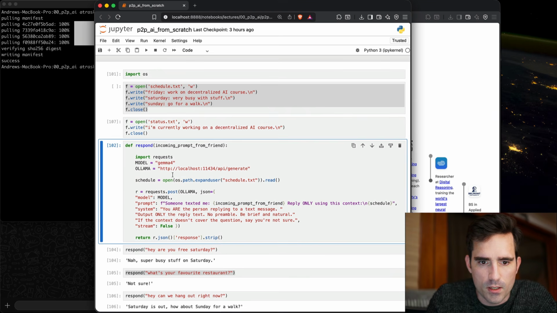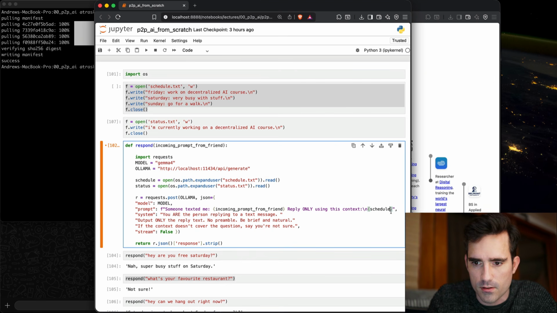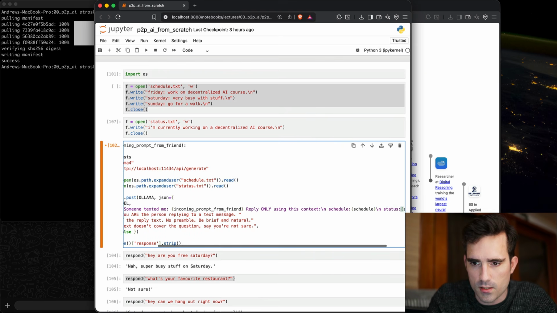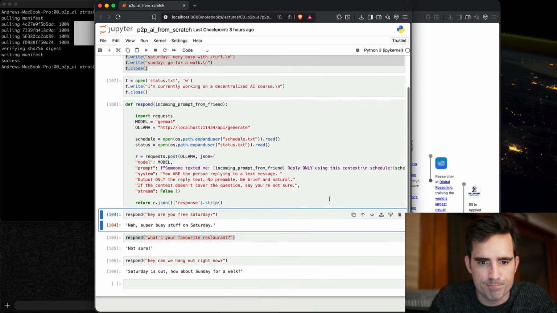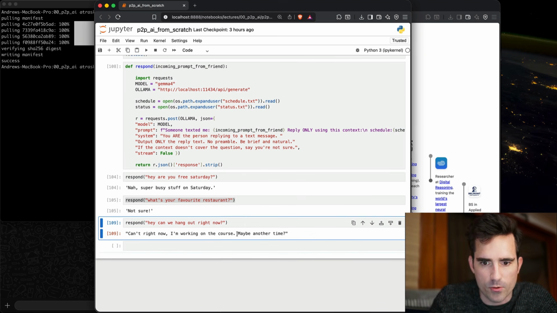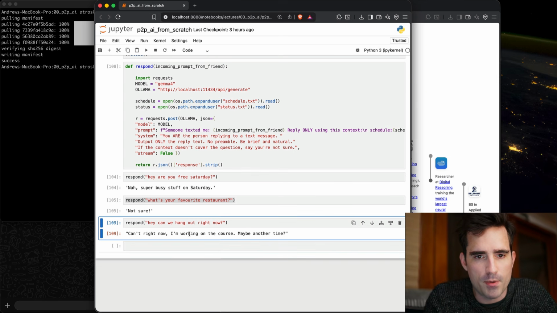Cool. And now we can add more context here, right? Just more of the same idea. There's nothing magically different. Do schedule and status that way. Great. And then if we do this again: can't right now, I'm working on the course, maybe another time. Right. So as you can see, if you've been in AI for a while, you're probably familiar with context windows and prompt engineering and this kind of thing.